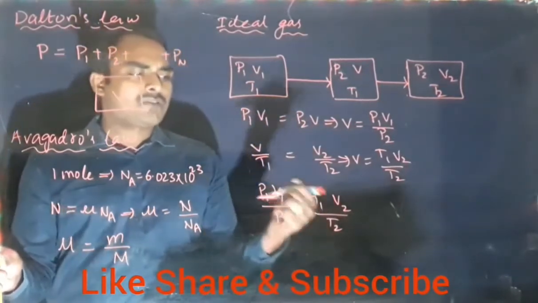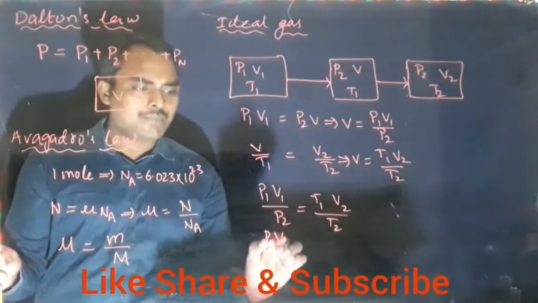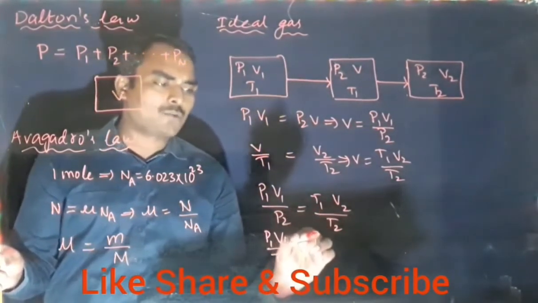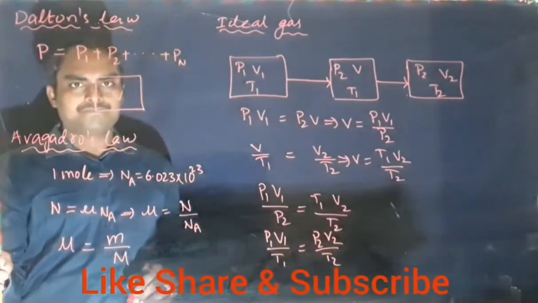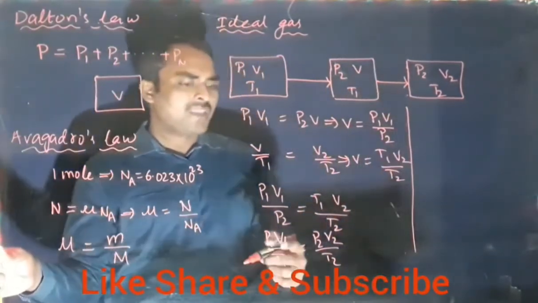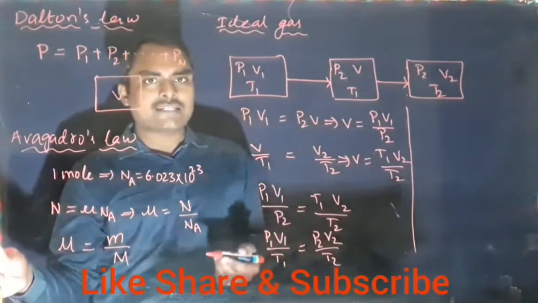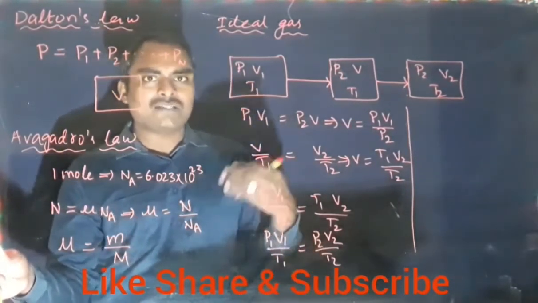If P2 goes to the right side and T1 comes to the left, the equation can be written as P1 V1 upon T1 equal to P2 V2 upon T2. What we understand from this is that pressure into volume by temperature is constant.